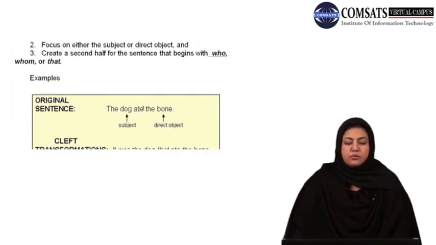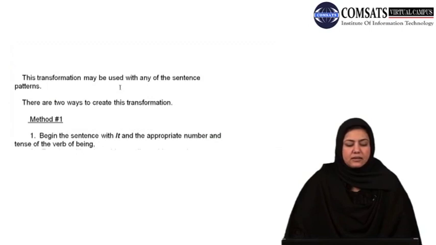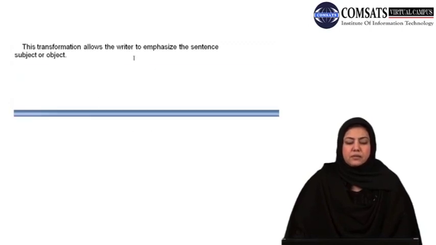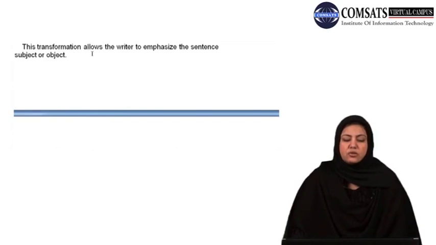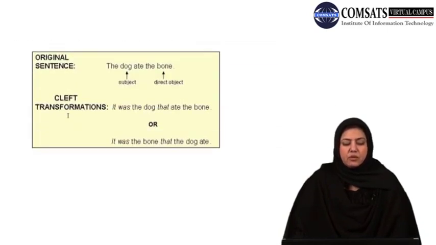If you go back, you would see I said that in the cleft transformation, the writer can emphasize the sentence subject or the sentence object. So it is a matter of choice for the author or the writer of the sentence whether you want to emphasize the subject of the sentence or the object of the sentence. Now let me show what I mean by this. Here, when you change the dog ate the bone, you had a cleft transformation. What you did was: it was the dog that ate the bone.